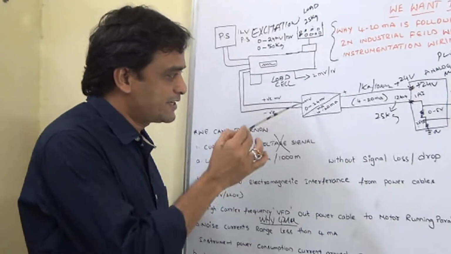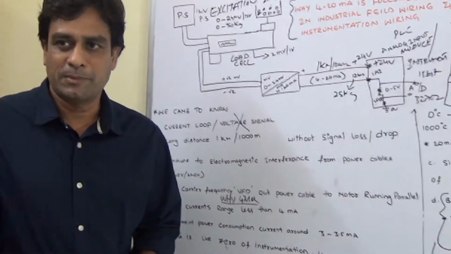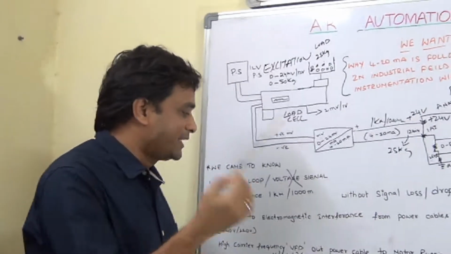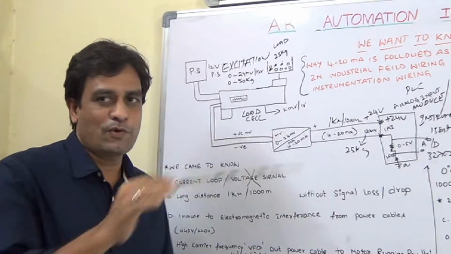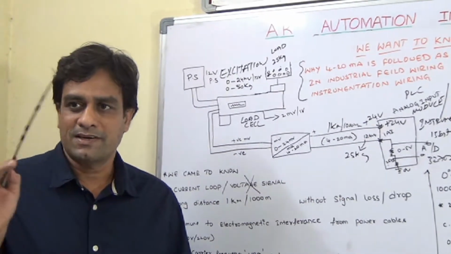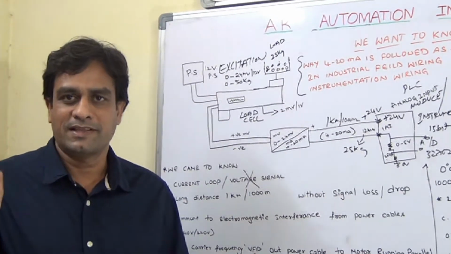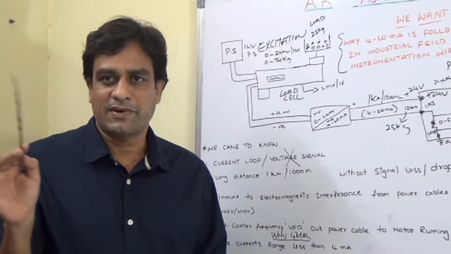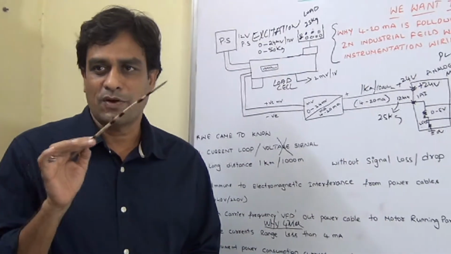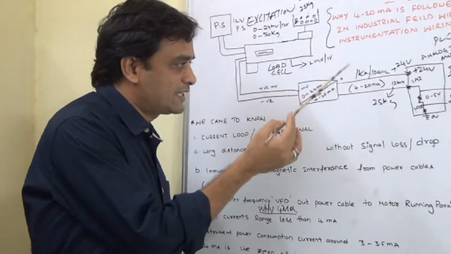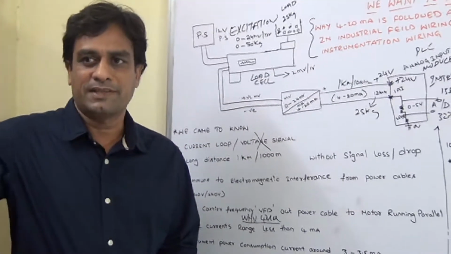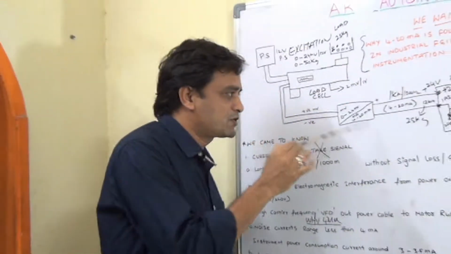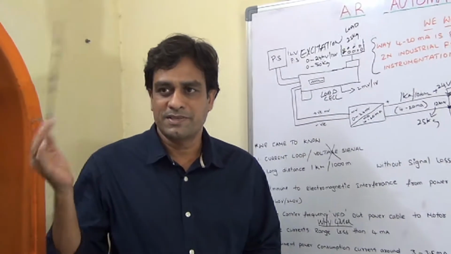As the instrument is taking around 3 or 3.5 milliamps, the other point is that in the industrial environment, whatever noise currents there are will be less than 3 milliamp. They are in the 1 milliamp, 2 milliamp range. So this 4 milliamp is above all that. It is above the consumption of the instrument. It is above the noise disturbances.